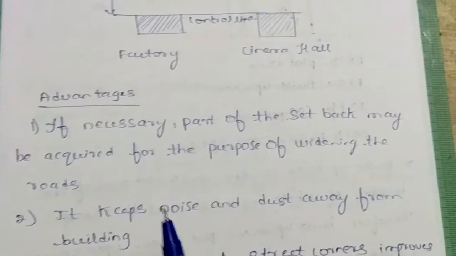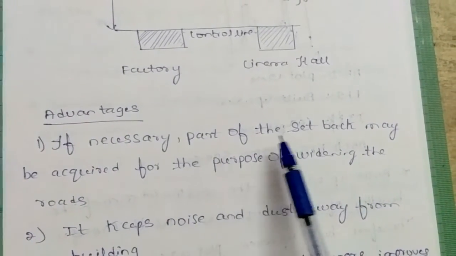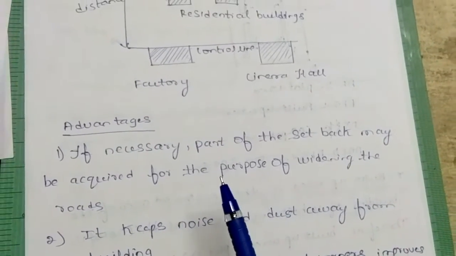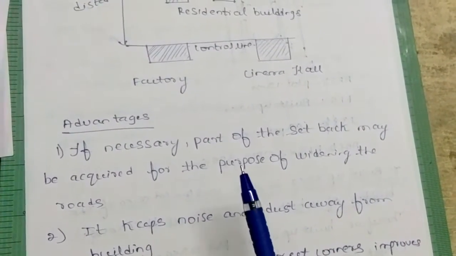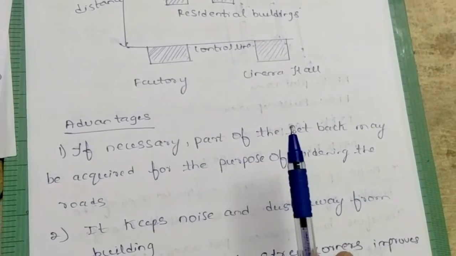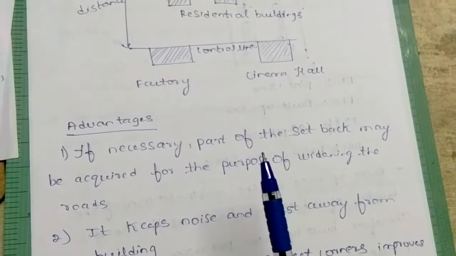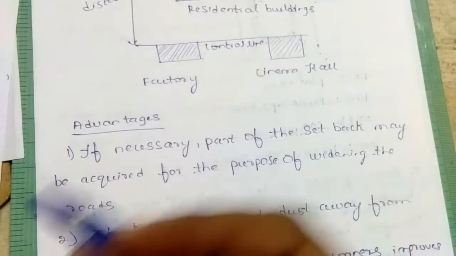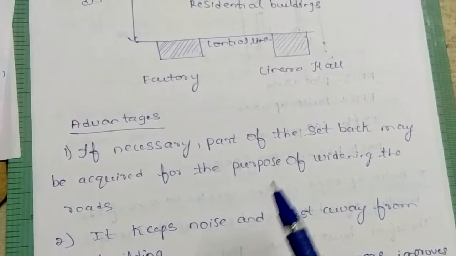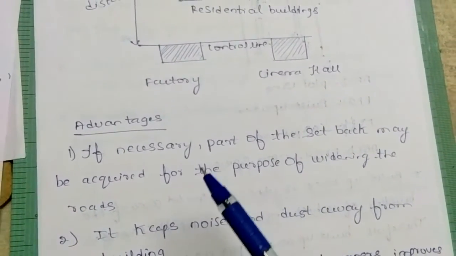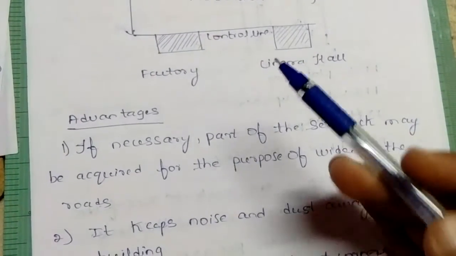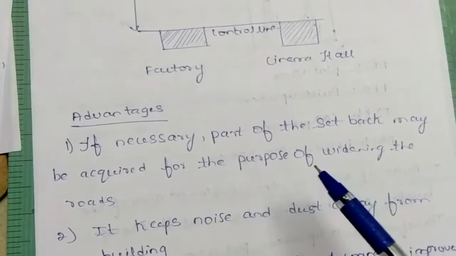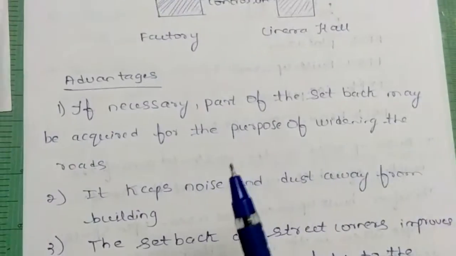So now what are the advantages here? If necessary, part of the setback may be required for the purpose of widening of the roads. Yes, if there is a good amount of setback distance left from the building line to the road, then if in future we want to widen the road, there will be no problem. If there was not much setback distance, the building would almost go near the road, and if we wanted to widen the road, we would have to cut part of the building. So there will be no problem if we follow the correct setback.